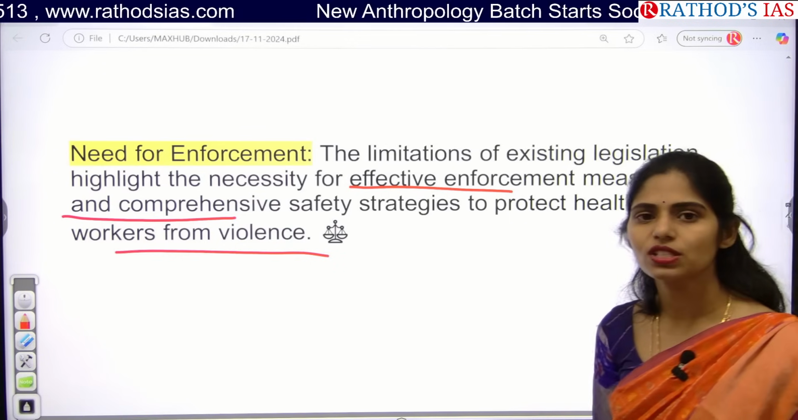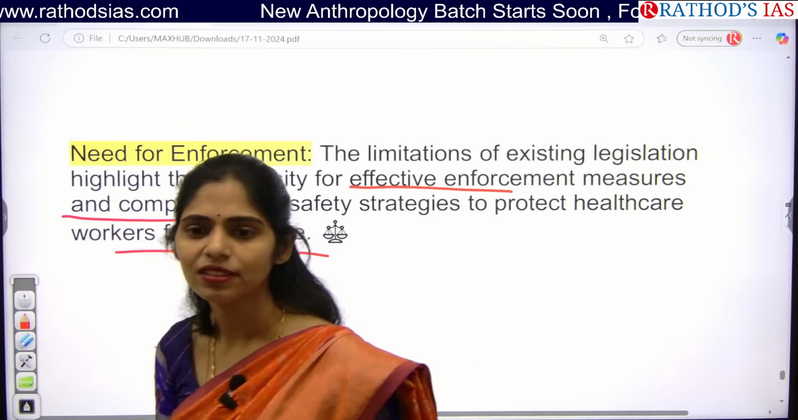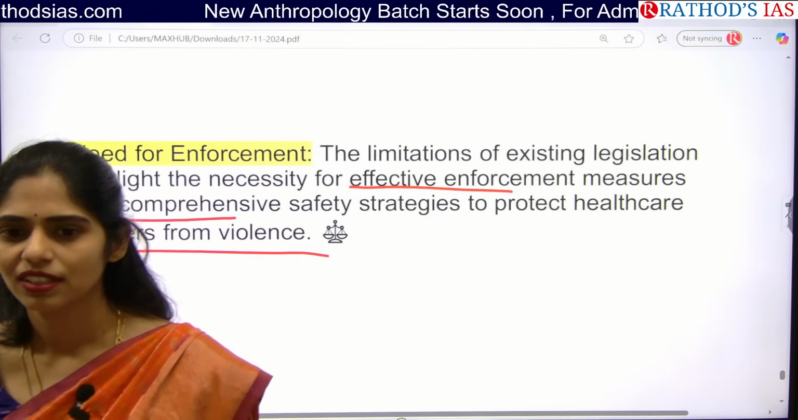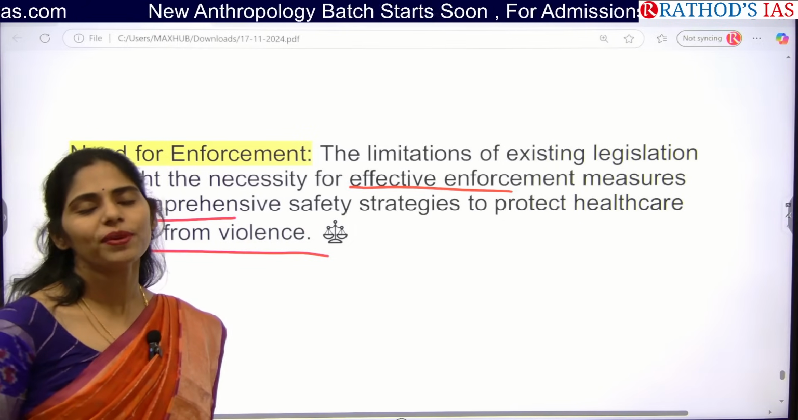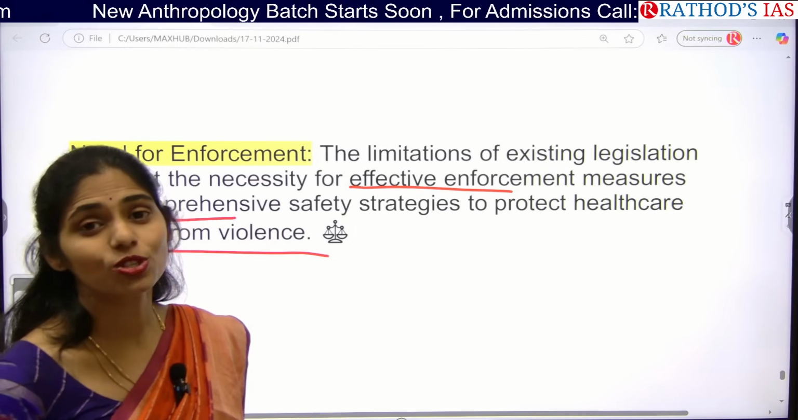So these are the things which are there in our newspaper. Clear? Any doubts? These are the important topics that appeared in today's Hindu newspaper. So by this I'm concluding.